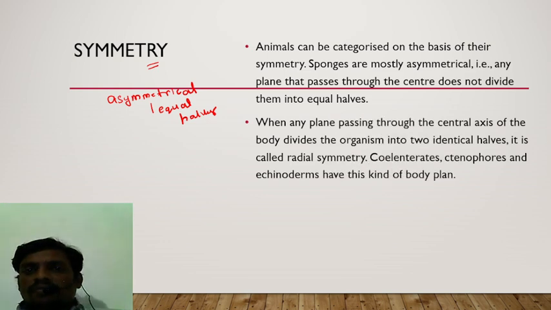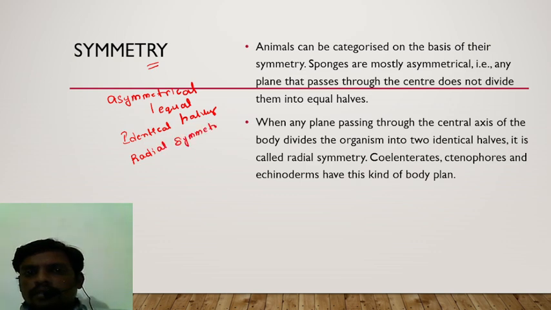Example, sponges. But when any plane passing through the central axis of the animal body can divide the animal body into two identical or similar equal halves, it is called radial symmetry. What is that called?